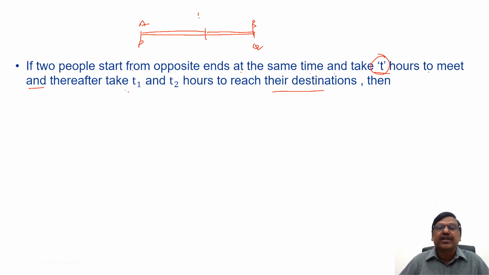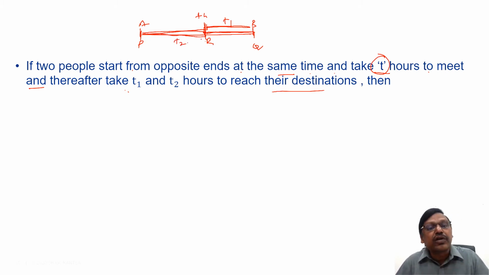They have taken t hours to meet. Both started at the same time, and both travel t hours to come here. Thereafter, A will take another, from this point, let us say R, another t1 hours to reach the destination. Suppose B has taken t hours and came up to here from R to P. Let us say B takes another t2 hours to reach the destination.